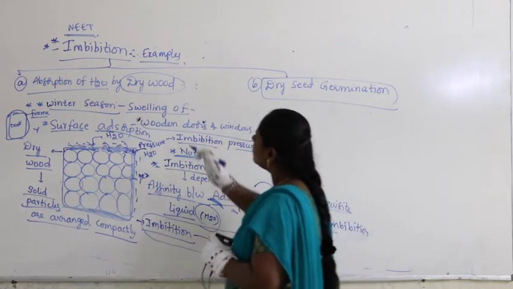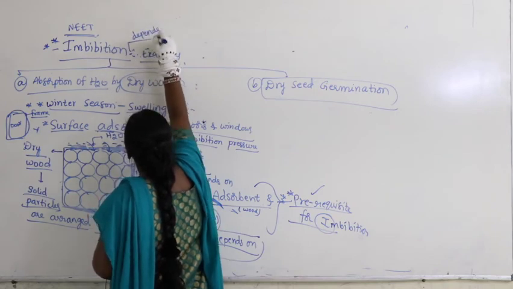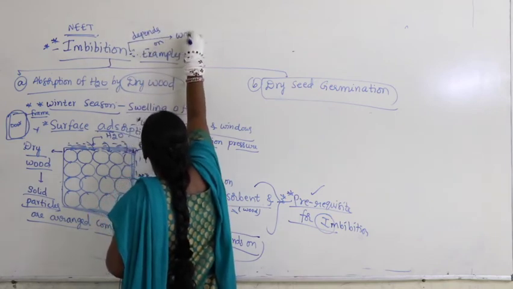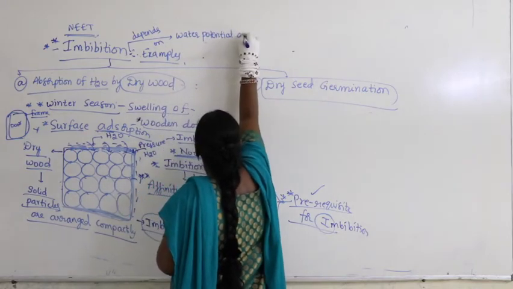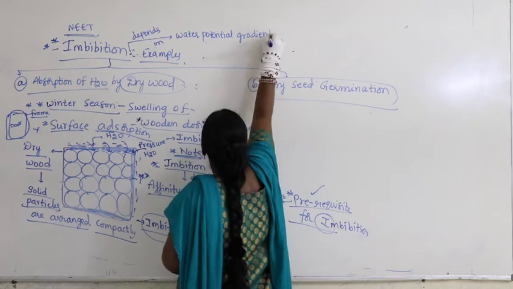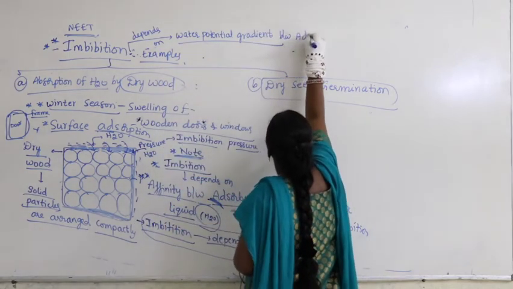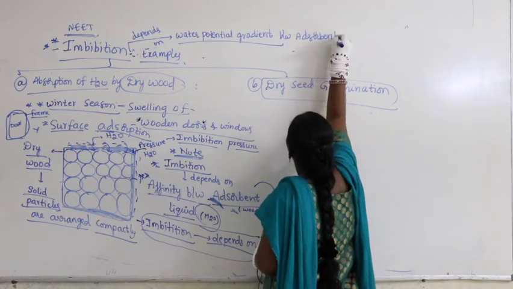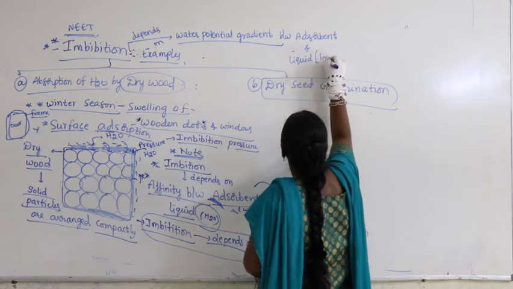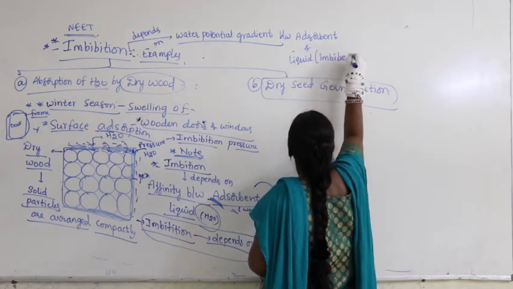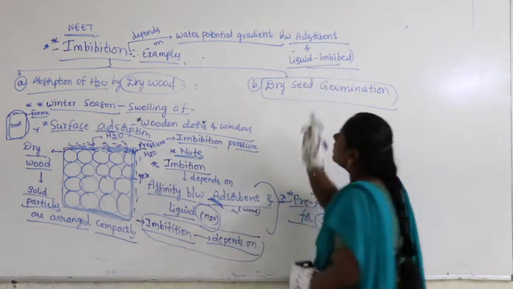So here imbibition depends on water potential gradient between adsorbent and liquid imbibed.